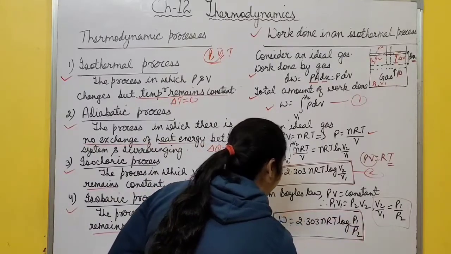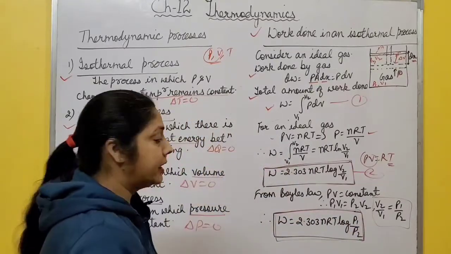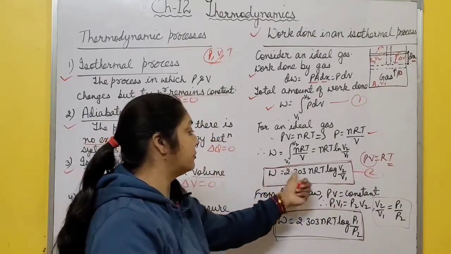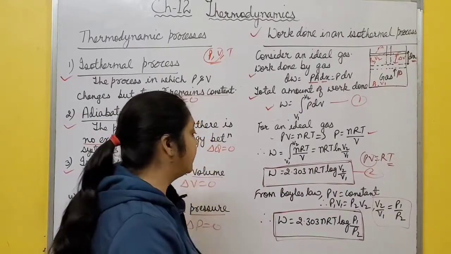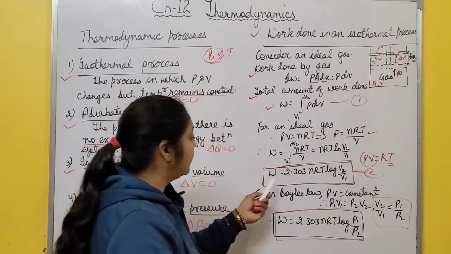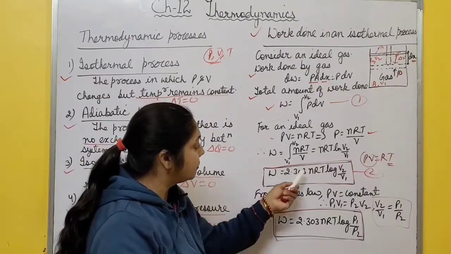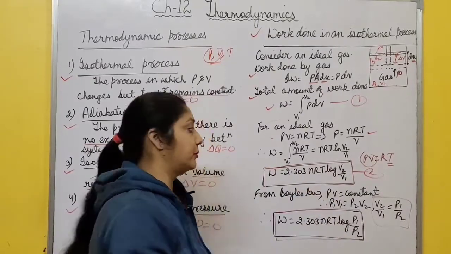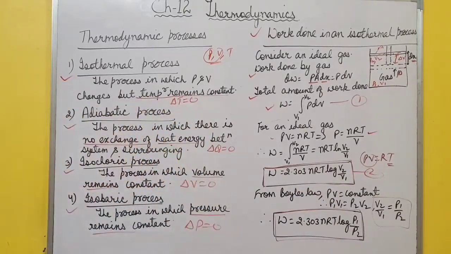When the gas expands isothermally, it means at constant temperature, pressure and volume change, and this is the work done in terms of volume and in terms of pressure. You must remember these two formulas. Work done during isothermal expansion is 2.303 nRT log of V2 by V1 or log of P1 by P2. So hope it's clear to all of you. Please take a screenshot of this one. Then move to the next topic.